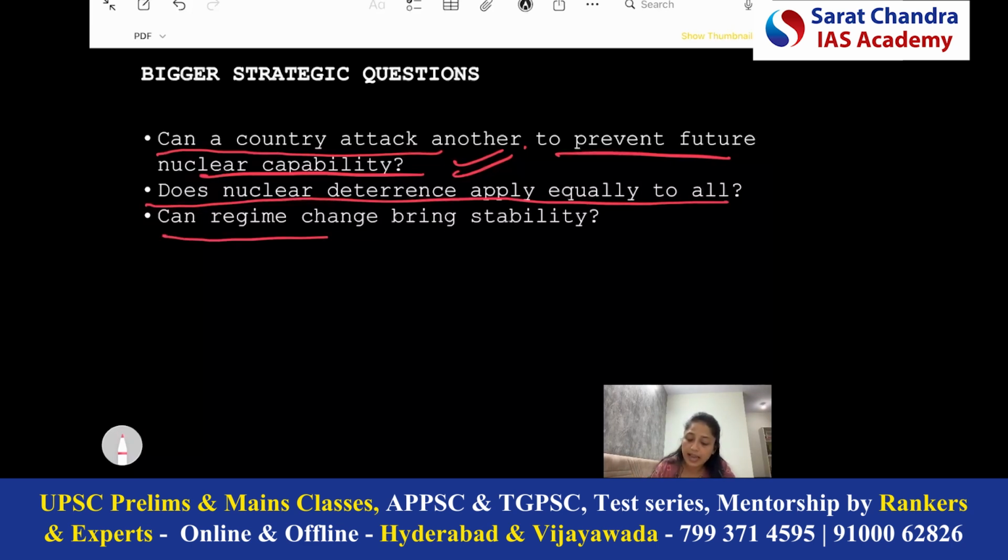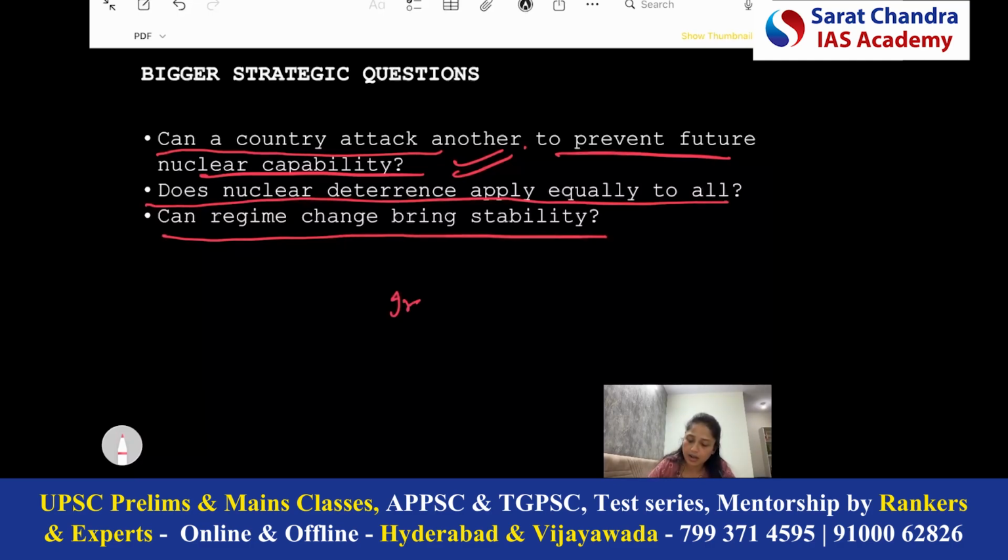The third issue is, can regime change bring stability? Why did the US and Israel do that? Because they want a regime change. So do we have examples in history that, with bombings and all, if you change the regime, it can bring stability? See, if the current regime is aggressive and destabilizing, removing it might create a moderate government, but it's not valid every time. So let's look at examples.